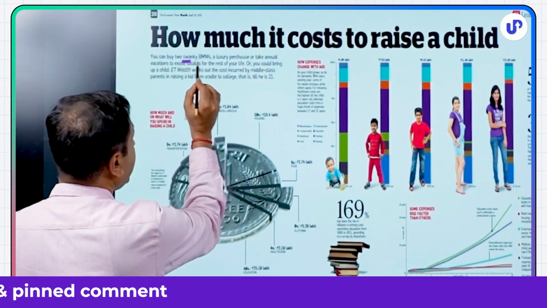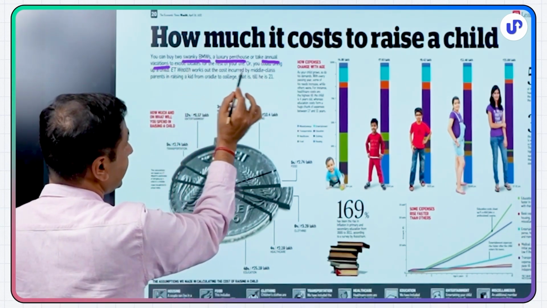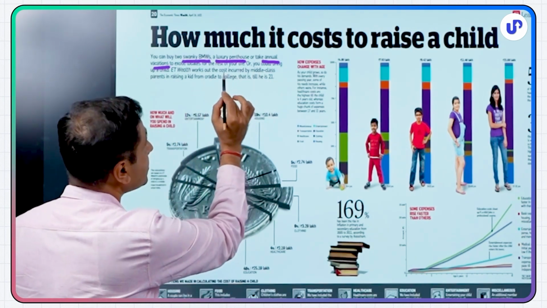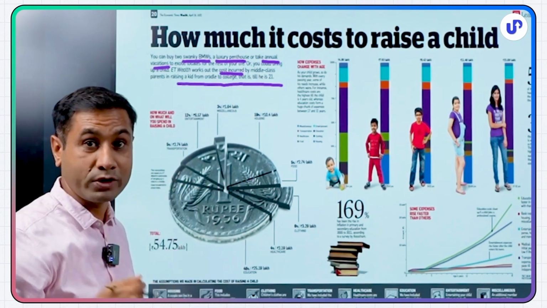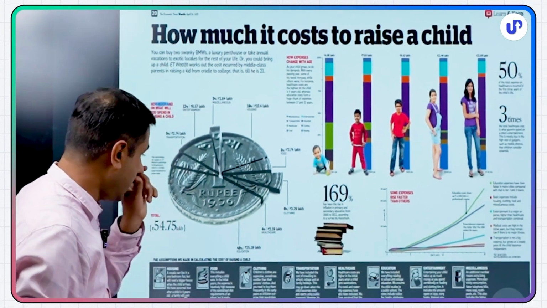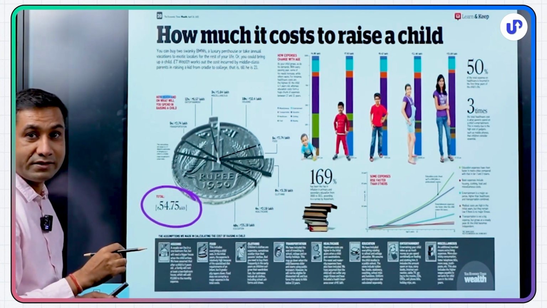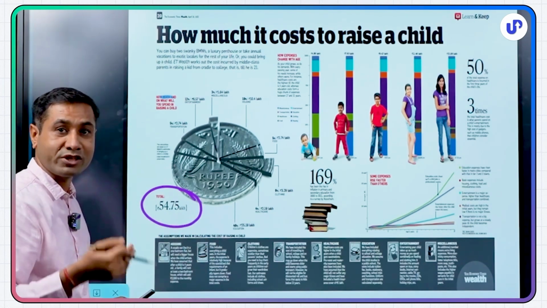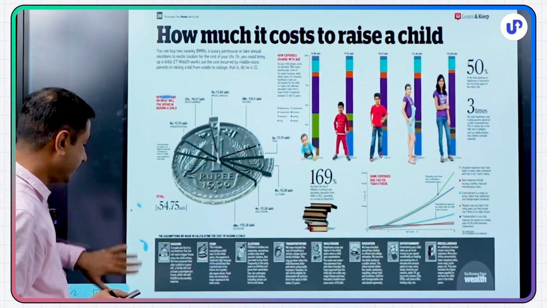You can buy 2 swanky BMWs, a luxury penthouse, or take annual vacations to exotic locales for the rest of your life, or you could bring up a child. Okay? ET Wealth works out the cost incurred by middle class parents in raising a kid from cradle to college, till 21. I took till 27. My cost was till 27. As per the Times of India survey, a middle class parent spends around 55 lakh rupees per child. This was 15 years back, so straight away this would have doubled. If I include foreign education and marriage, then it becomes the cost which I shared with you, right?